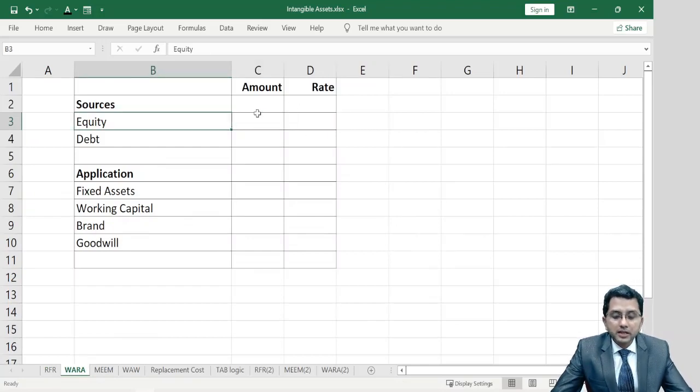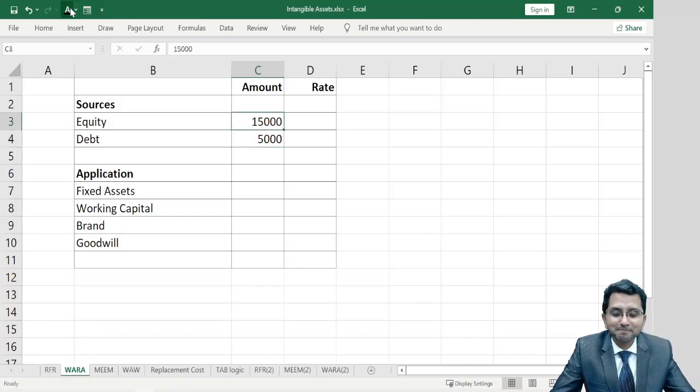Suppose a company is using equity share capital worth 15,000 crore rupees and its debenture capital, debt capital, short term as well as long term, is 5,000 crore rupees. Suppose the cost of equity for the company is 20% and suppose the post-tax cost of debt is 10%. Now, if you calculate weighted average, 20% will be assigned a weight of 15,000, 10% will be assigned a weight of 5,000, and the sum total of this will be divided by 20,000.